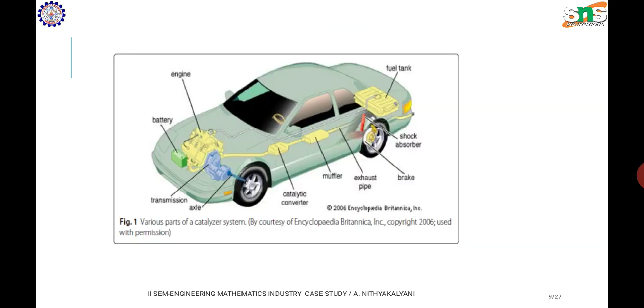The various parts of a catalytic system, the figure shows: engine, battery, transmission, catalytic converter, multiplier, brake, shock absorber, fuel tank.